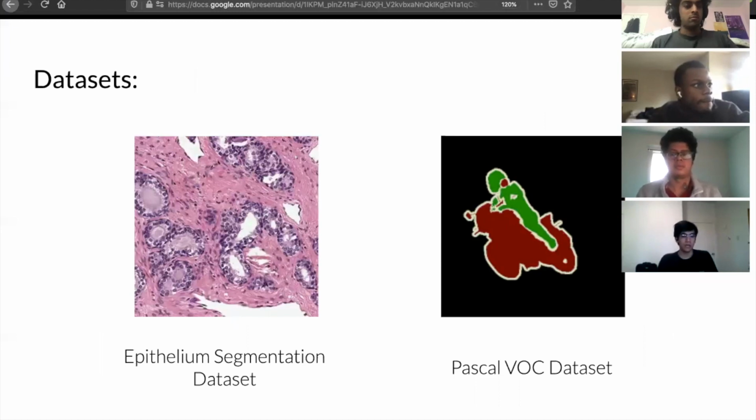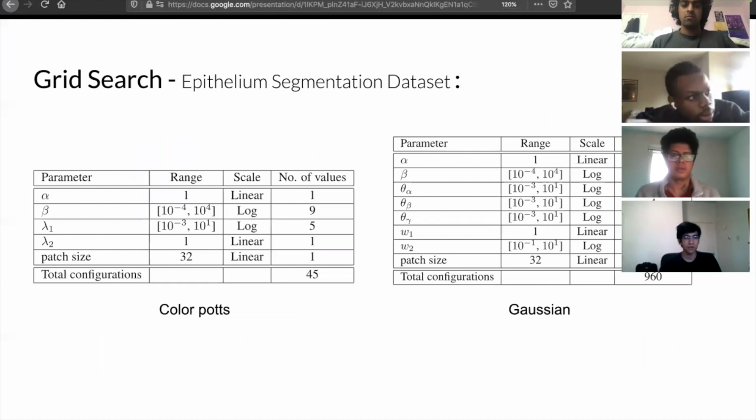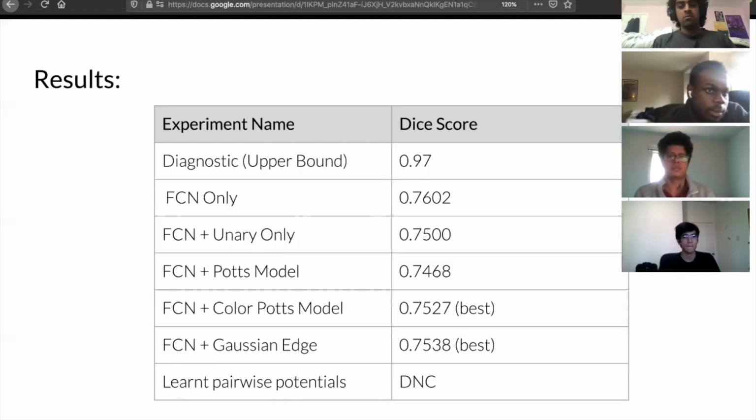Coming to the experimental results, we show our results mainly on the epithelium segmentation dataset, and we also have some preliminary results on the Pascal VOC dataset. We run grid search on all the parameters to find the optimum parameters for our model. In case of color Potts, we have a total of 45 configurations, and for Gaussian edge potential, we have a total of 960 configurations.